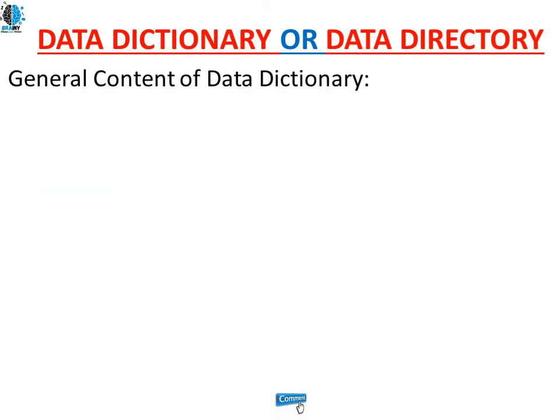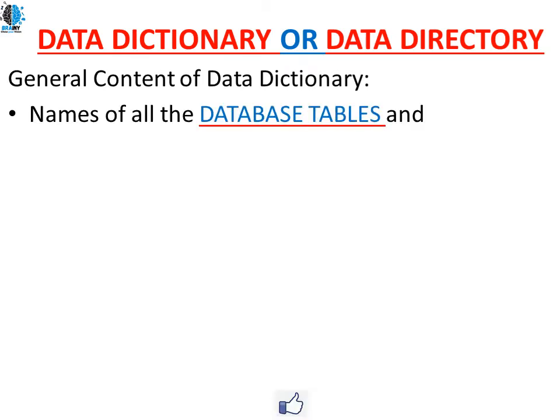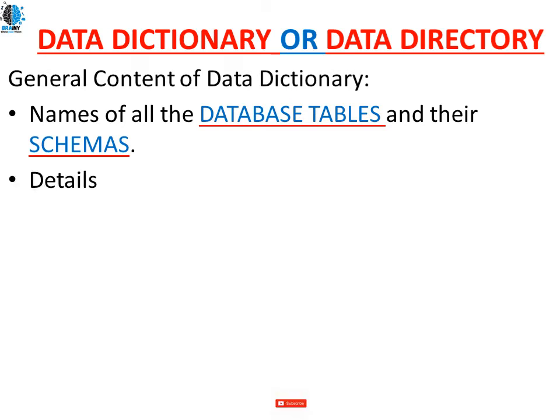So let's see the general content of our data dictionary. The first is the names of all the database tables and their schemas. Schemas are nothing but rules: how the tables are created, and who is the owner. All the schemas related to the database as well as the tables will be mentioned. So the names of all the tables and their schemas will be there in our data dictionary.